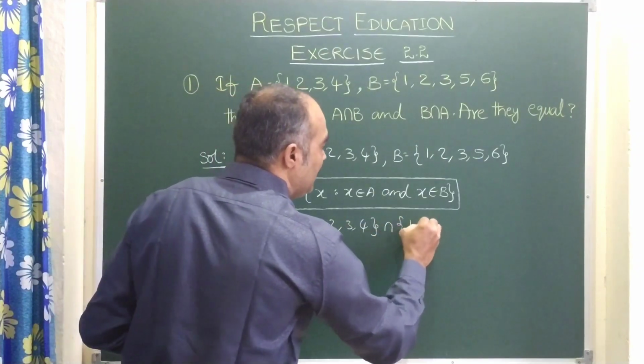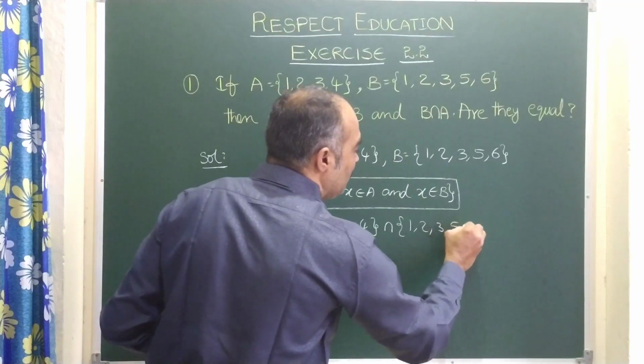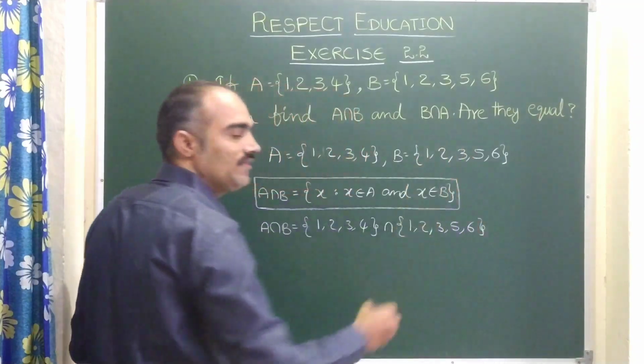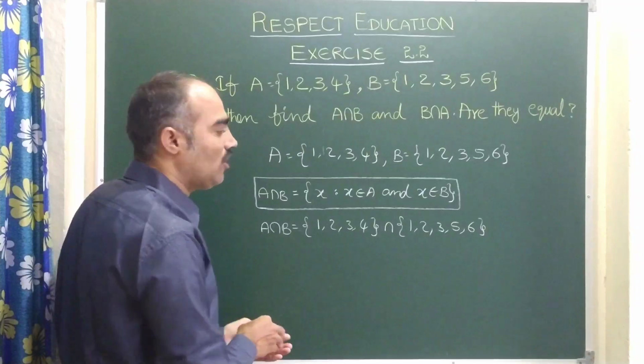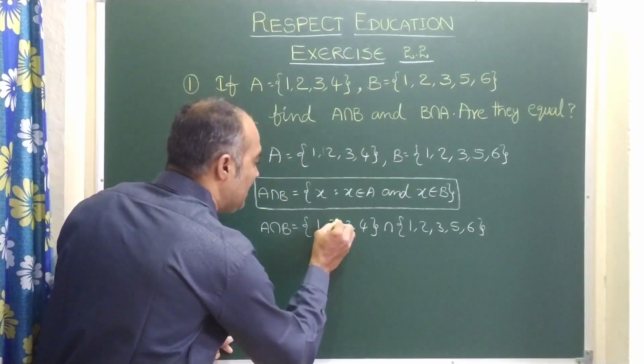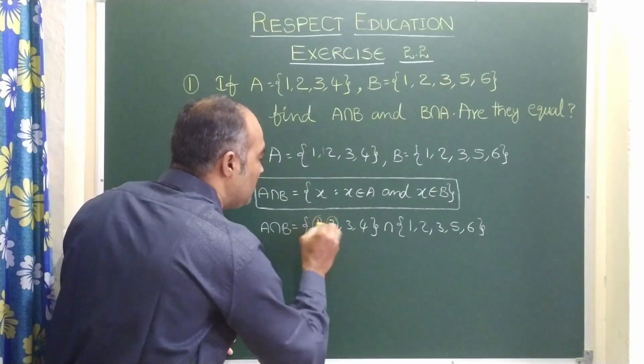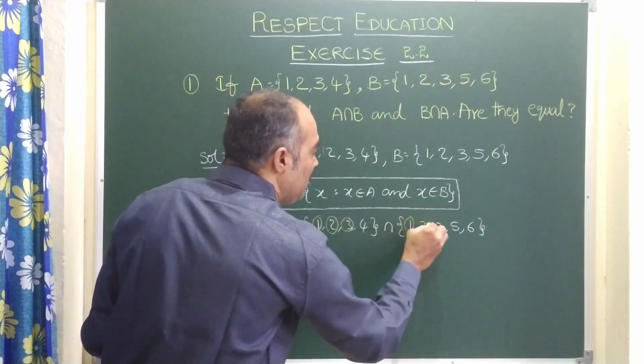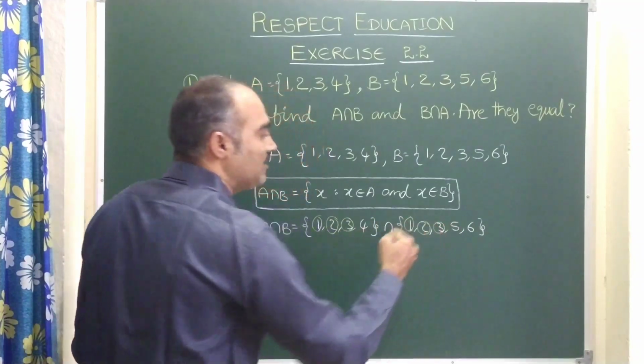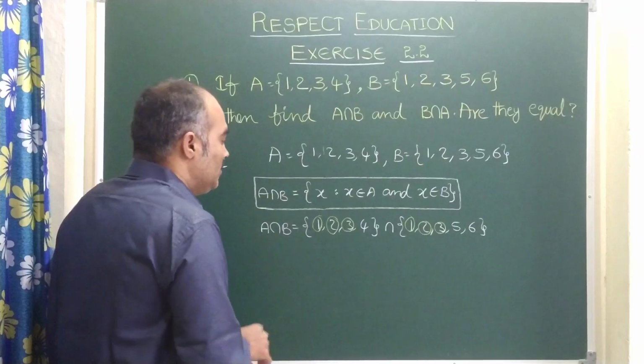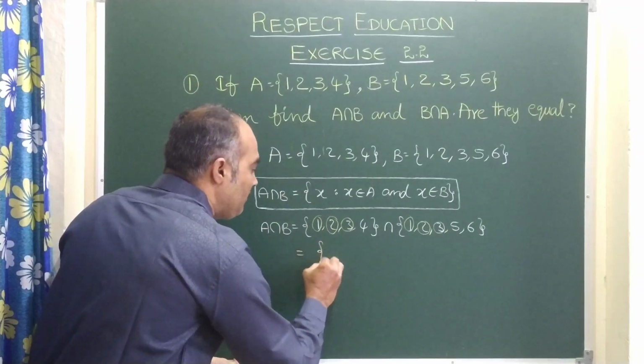Intersection B is 1, 2, 3, 5, 6. As I told you, intersection is common elements. Let us see here, 1, 2, 3. These three elements are in common. So let us write those three elements only.